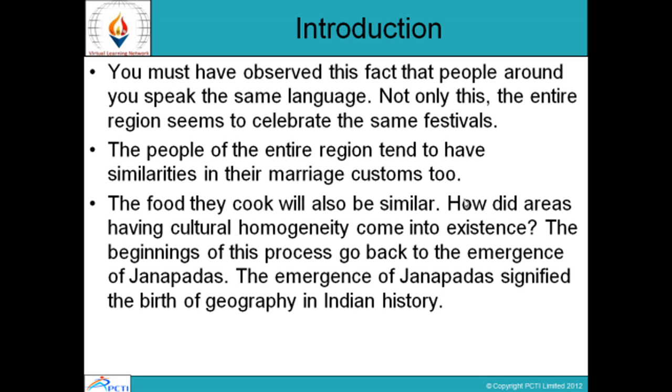Introduction. You must have observed this fact that people around you speak the same language. Not only this, the entire region seems to celebrate the same festivals. The people of the entire region tend to have similarities in their marriage customs too. The food they cook will also be similar. How did areas having cultural homogeneity come into existence? The beginnings of this process go back to the emergence of Janapadas. The emergence of Janapadas signified the birth of geography in Indian history.